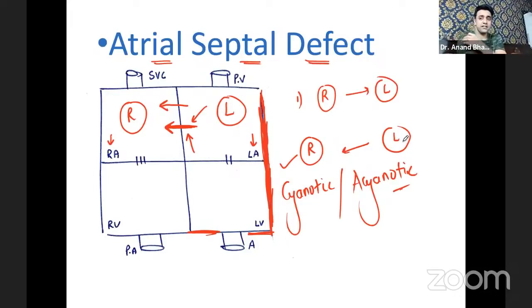See, everything is a key, okay? Slowly, we're going to reach the topic. One by one we'll go. So is it a cyanotic congenital heart disease or acyanotic? Will the baby be cyanosed in this condition or acyanosed, and why?